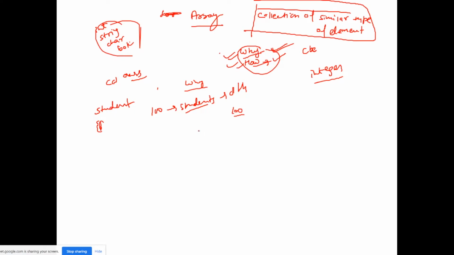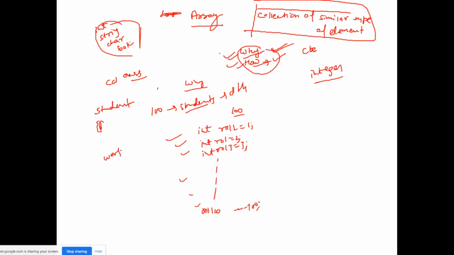There are two ways. First, int roll1 is equal to 1, int roll2 is equal to 2, int roll3 is equal to 3. Similarly, 100 times, roll100 is equal to 100. So this will be 100 lines of code. Is it worthwhile to write in this way?